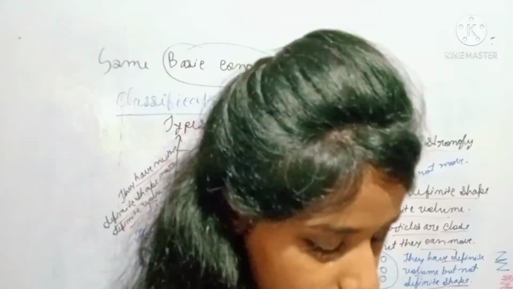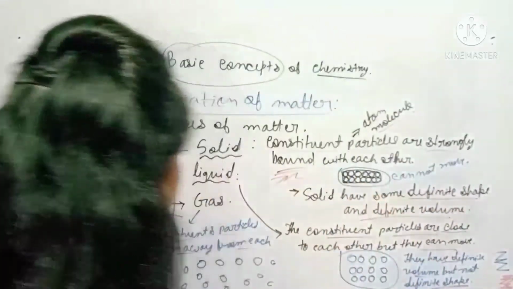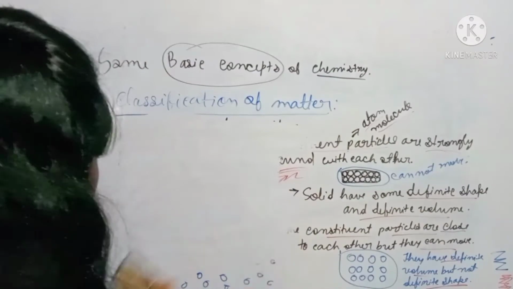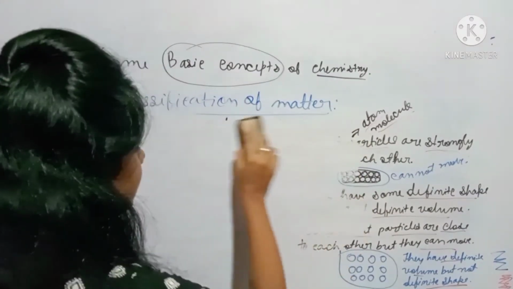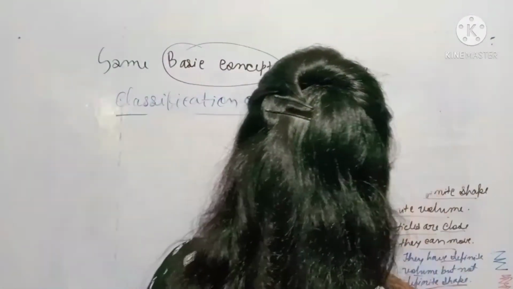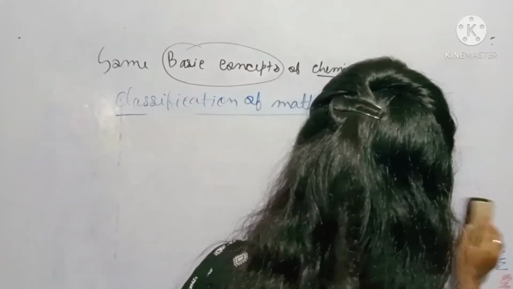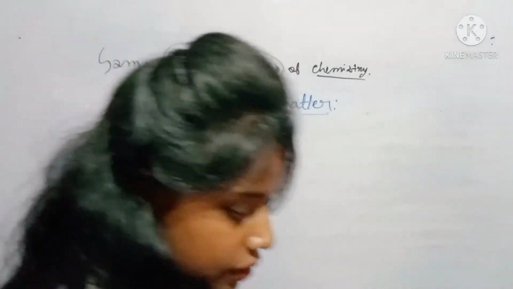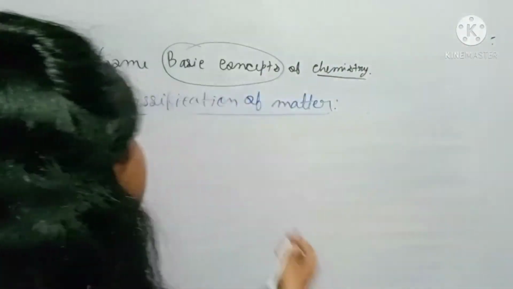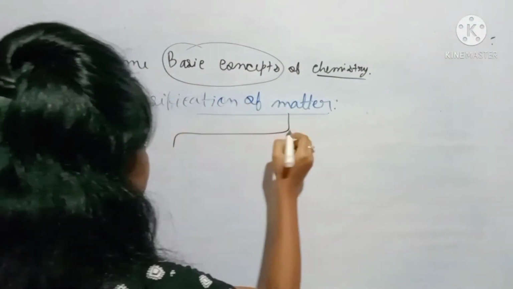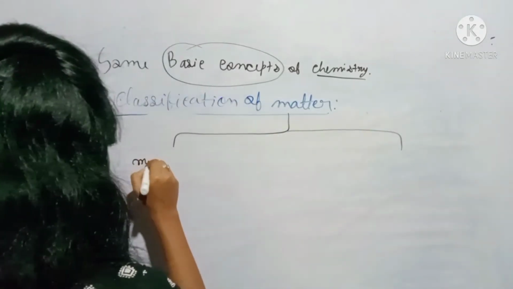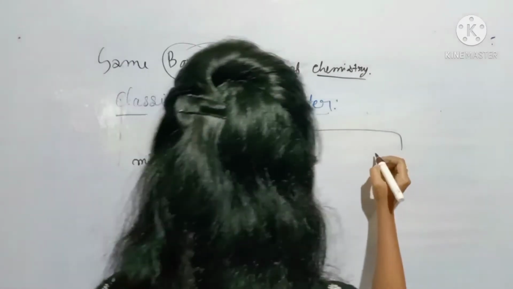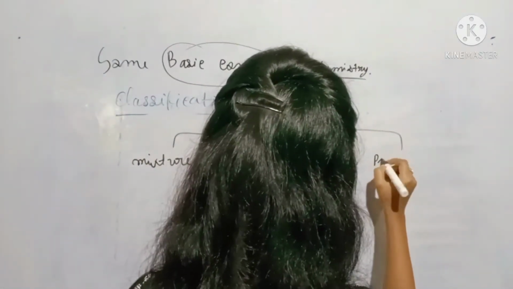After that, we are going to classify matter on the basis of chemical properties. Matter is classified as mixtures and pure substances.